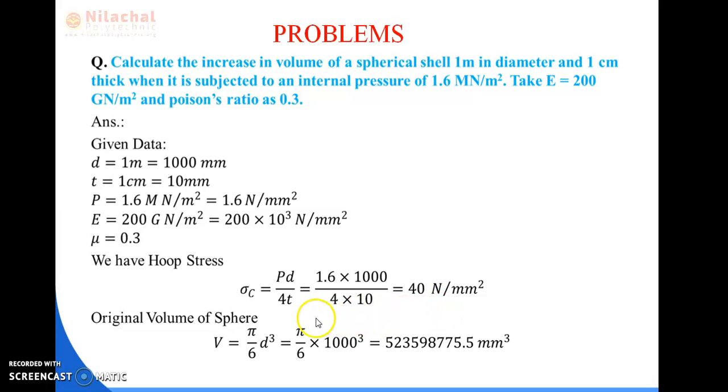Next, we have to calculate the original volume of the sphere. So, original volume of sphere V is equal to pi by 6 D cube. So, pi by 6 into 1000 cube, that is equal to 523598775.5 mm cube.